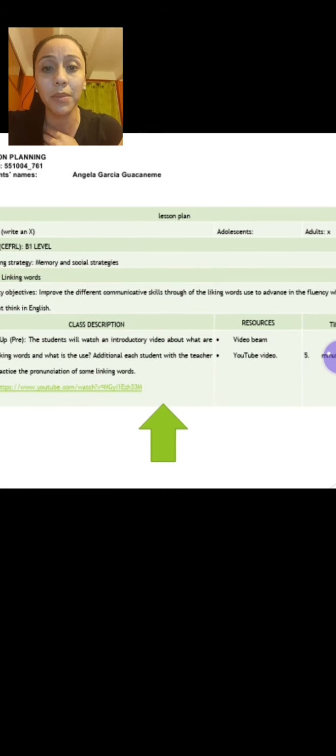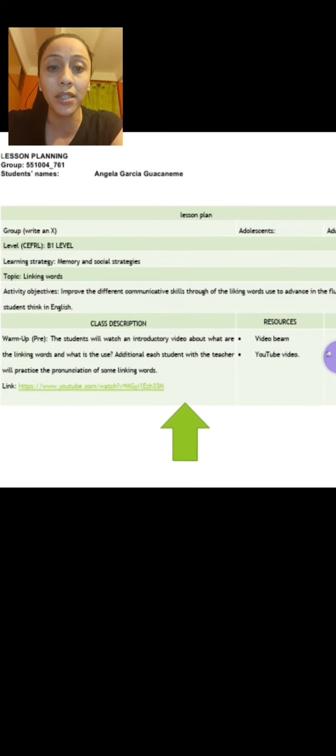To continue, this is the second part of the worksheet, which is for adults, B1 level. The learning strategies are memory and social strategies. The topic is linking words, it's very common to say connectors. The objective is to improve different communicative skills through linking words to advance fluency, so that students think in English all the time.